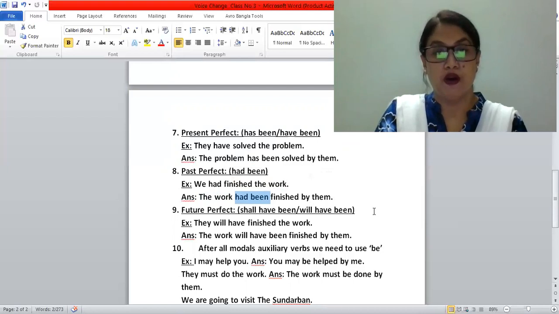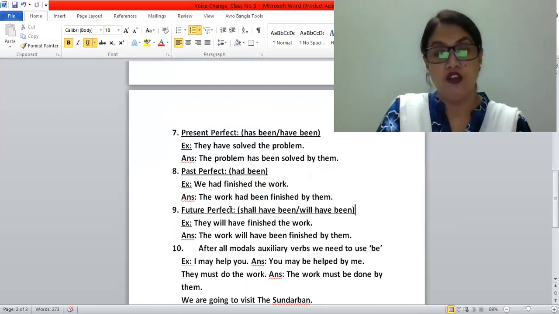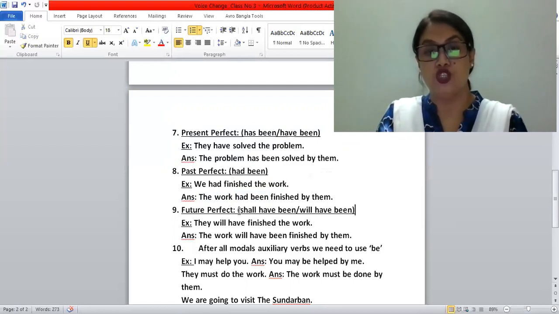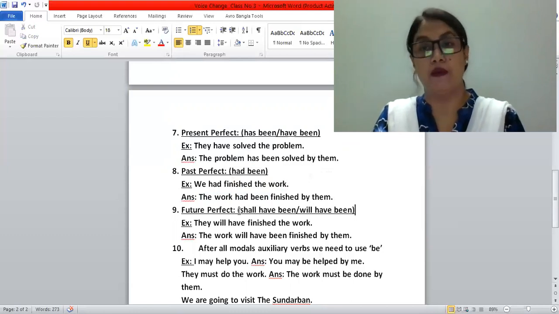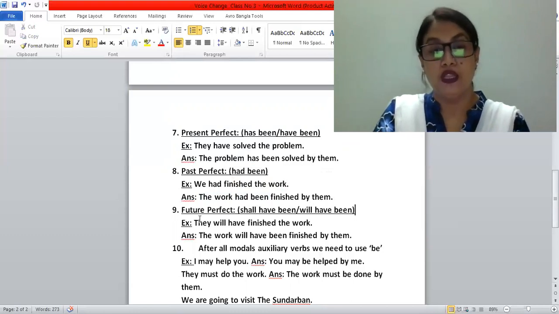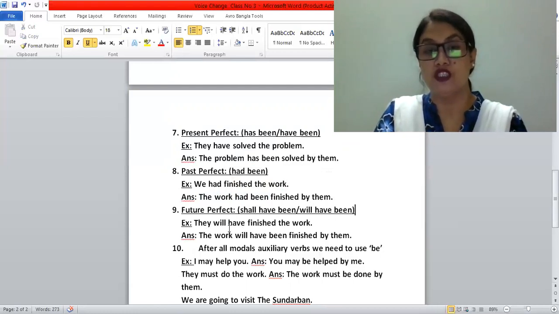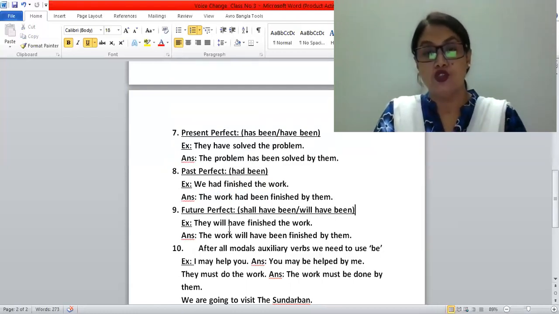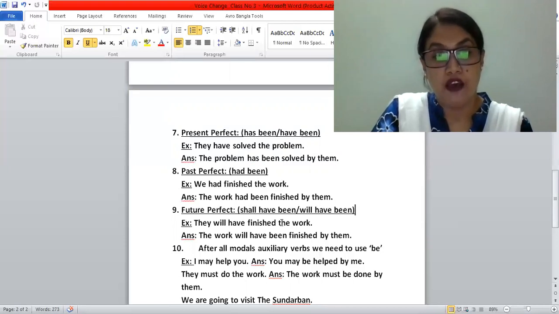Now we'll talk about the future perfect tense. In future perfect tense, we need to use shall have been or will have been. Look at the example: They will have finished the work. That is future perfect tense. So how can we change it into passive voice?